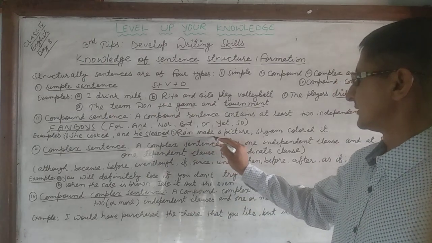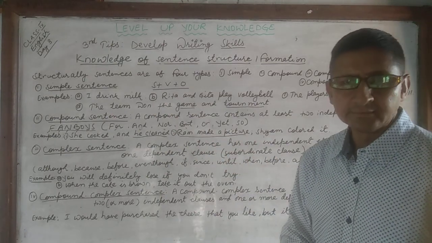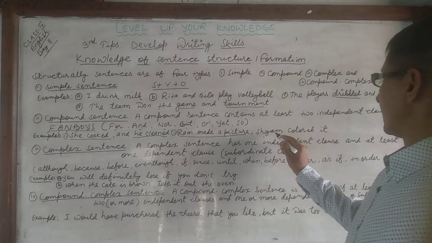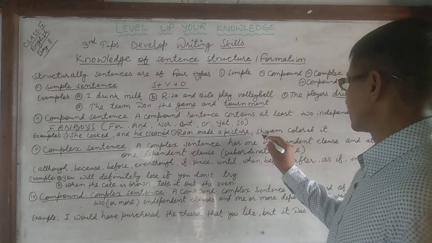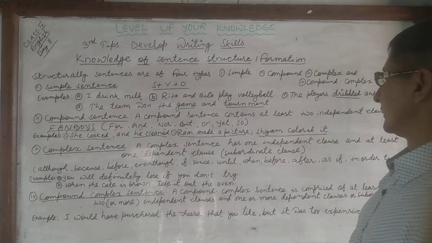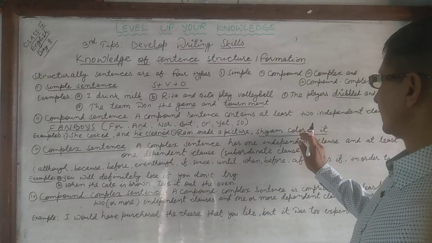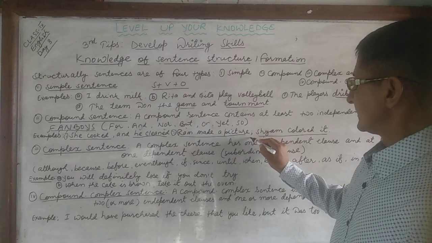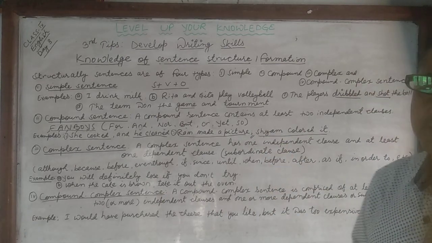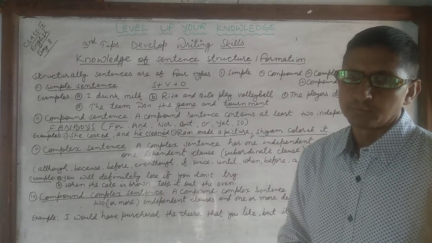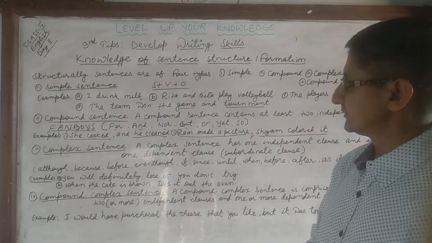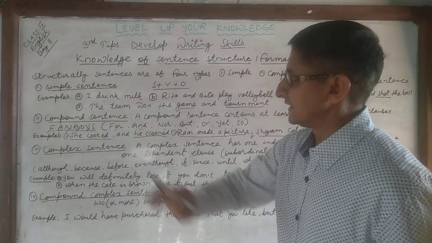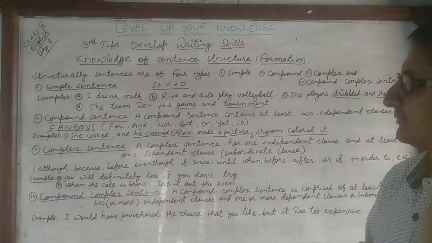Ram made a picture, one independent clause. Sam colored it, another independent clause. And these two independent clauses are joined with a semicolon. We can join these two independent clauses with the help of a coordinating conjunction or semicolon.